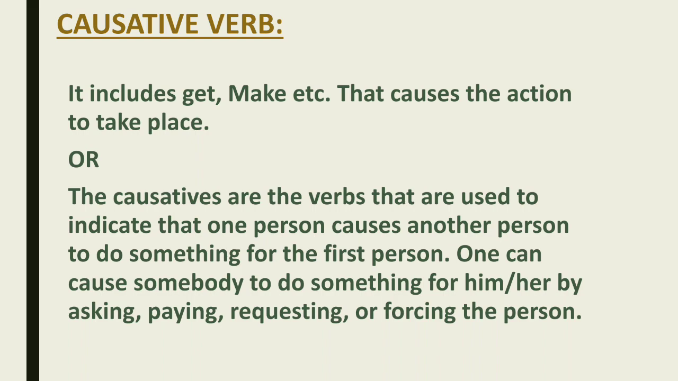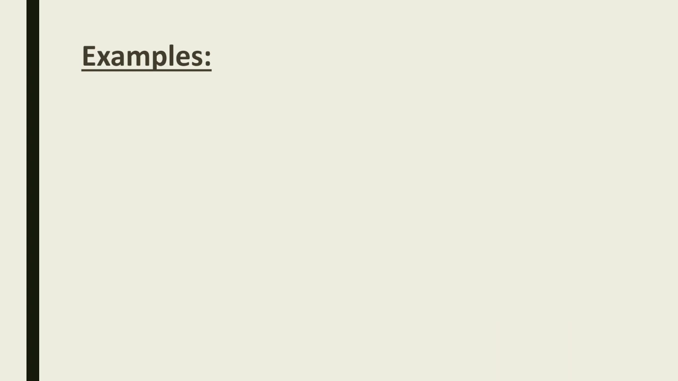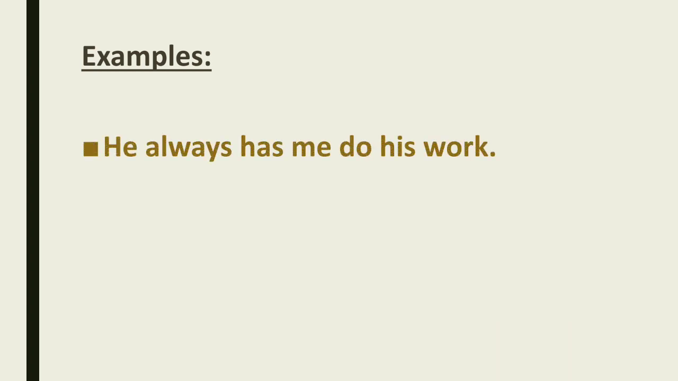In causative verbs, the basic verbs are get, make, have, has, had. Have, has, had are three forms, and get and make. There are many more, but for your convenience I am talking about three verbs only: get, make and has. With the help of these verbs we are making causative verbs in the sentence. Let's see examples for more clarity on this topic.